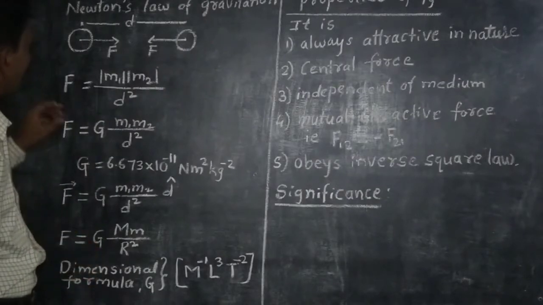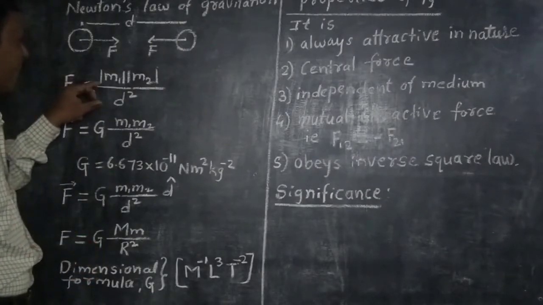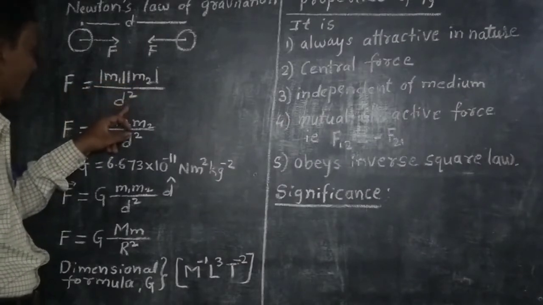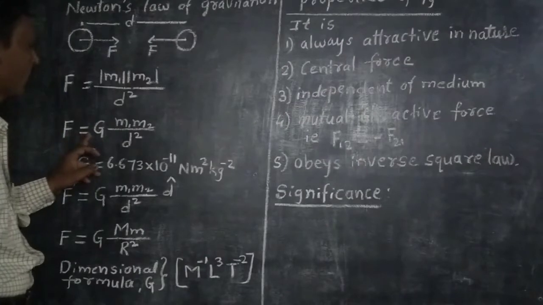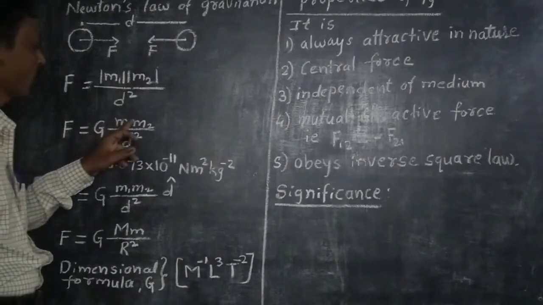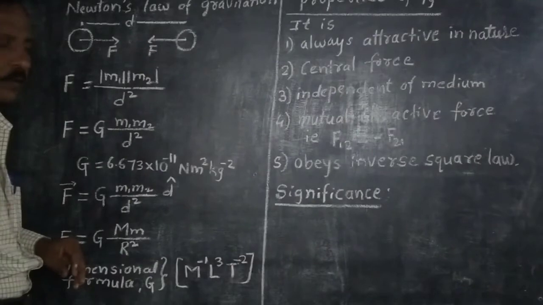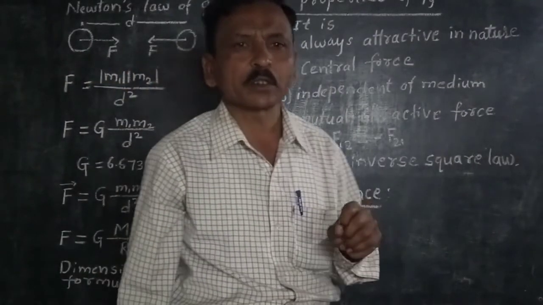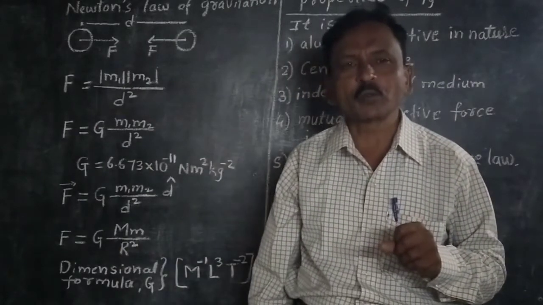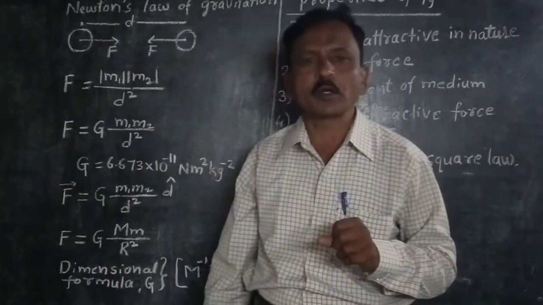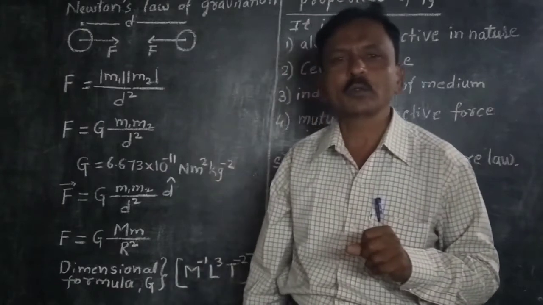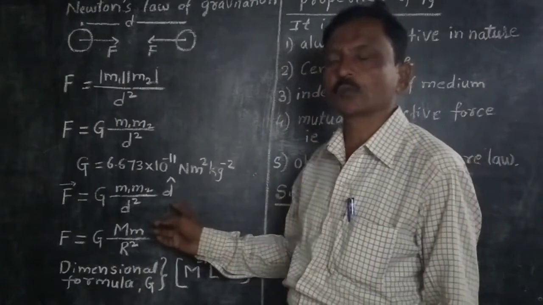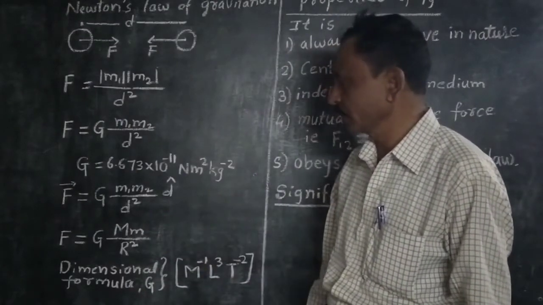Then F is proportional to m1 m2 upon d square, or F is equal to G m1 m2 upon d square, where G is the universal gravitational constant and its value is 6.673 times 10 to the power minus 11 newton meter square per kg square.